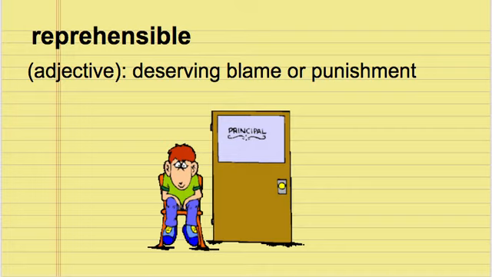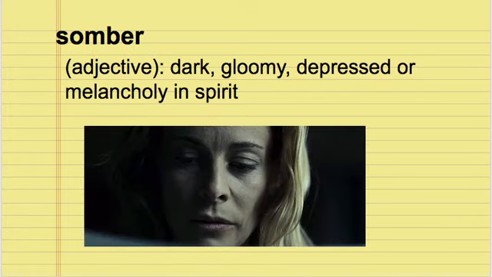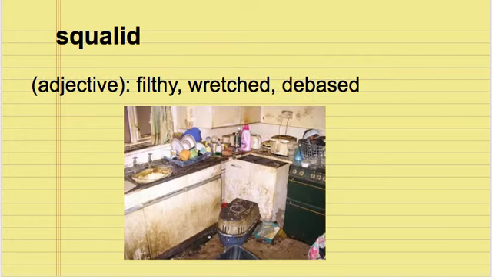Reprehensible is an adjective that means deserving of blame or punishment. So whatever this young boy did, his actions were reprehensible, and they caused him to be sent to the principal's office for punishment. Somber is an adjective meaning dark, gloomy, depressed, or melancholy in spirit. And it even has a sound sad to it, that word somber.